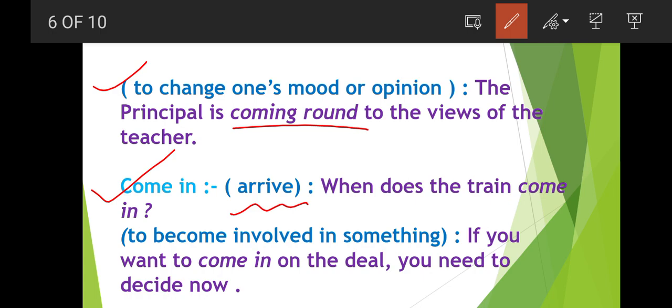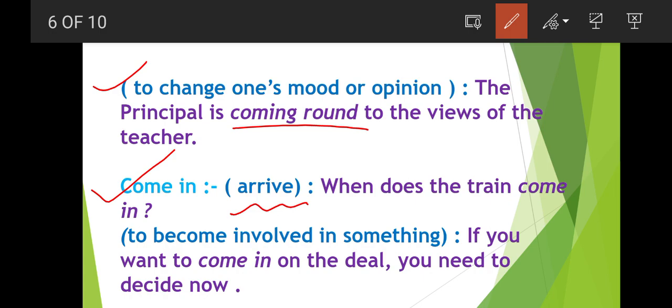Can I arrive into the classroom? Can I come in into the classroom? Okay, can I come into the classroom? So it means can I arrive into the classroom? Next is to become involved in something. It means to involve in some of the matter.